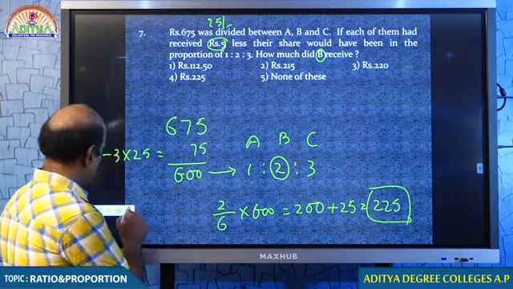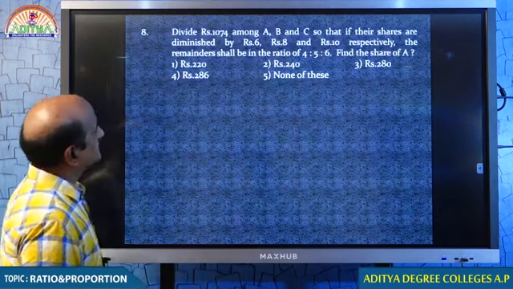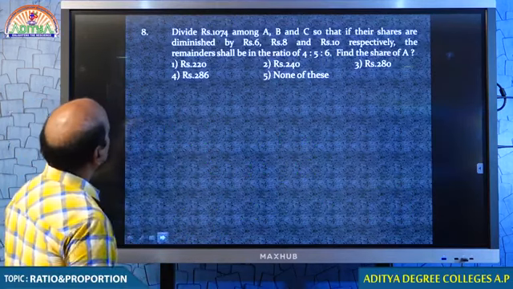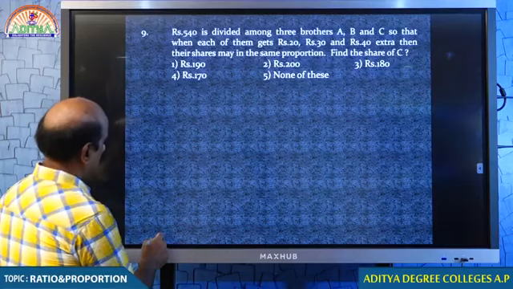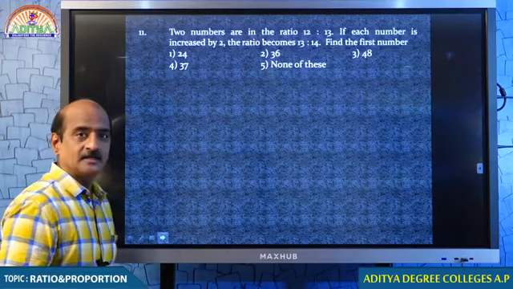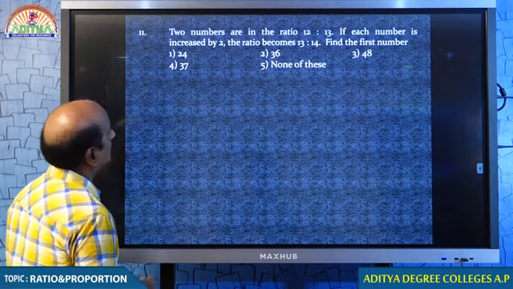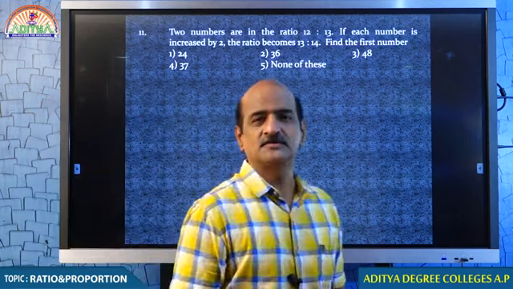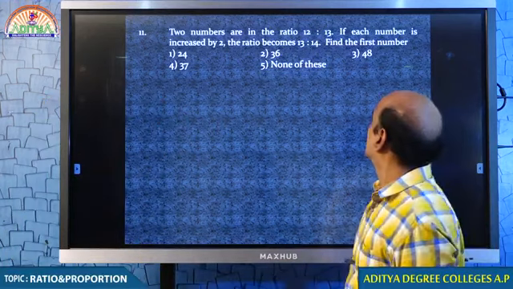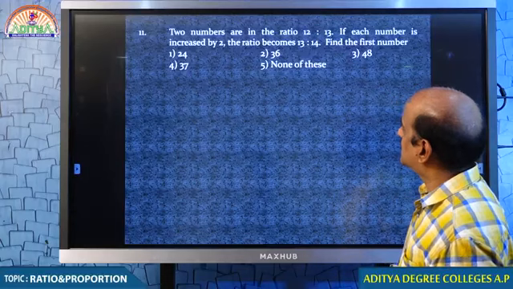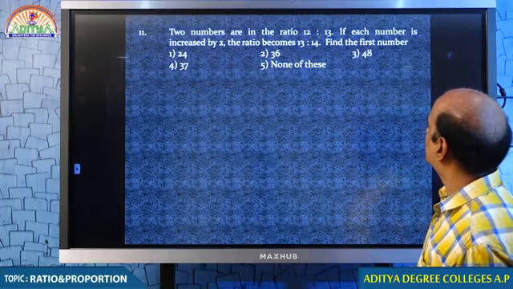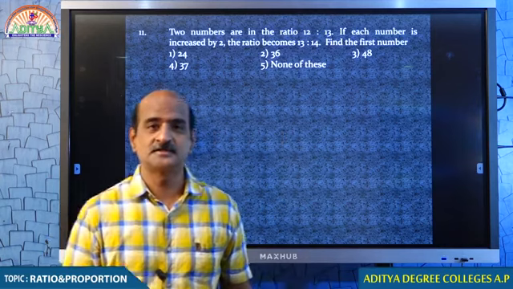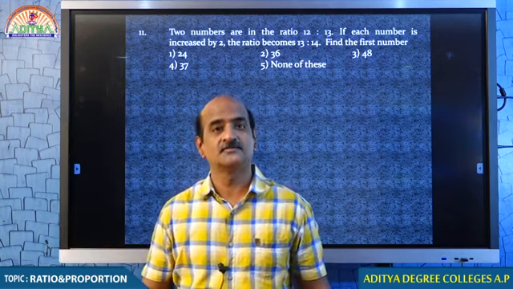Question number 8 is very similar to the previous one. I need not repeat that. Question number 9 and question number 10, I said that we will be discussing at the end of the session. Now, question number 11. Two numbers are in the ratio 12:13. If each number is increased by 2, the ratio becomes 13:14. Find the first number. That was the question.